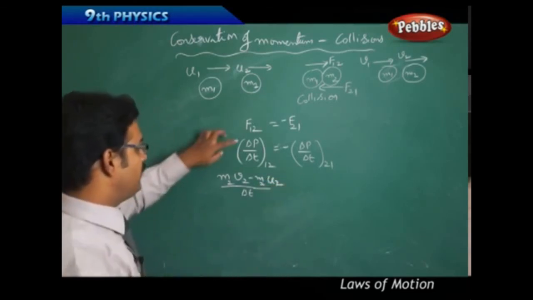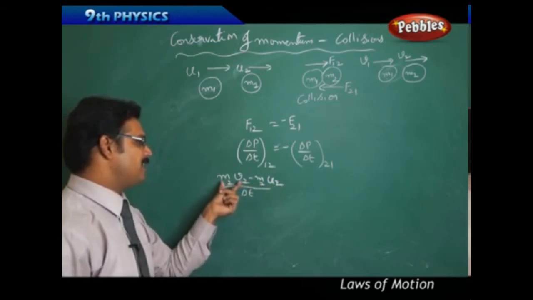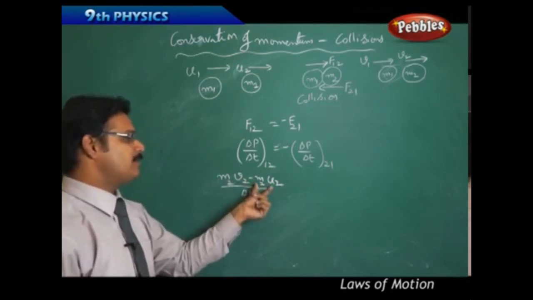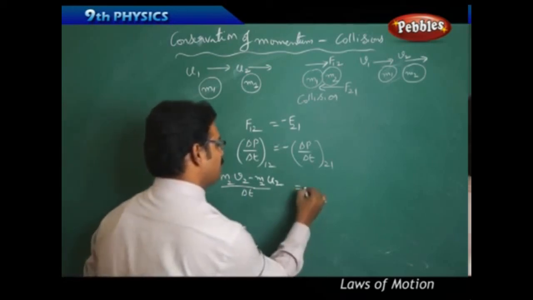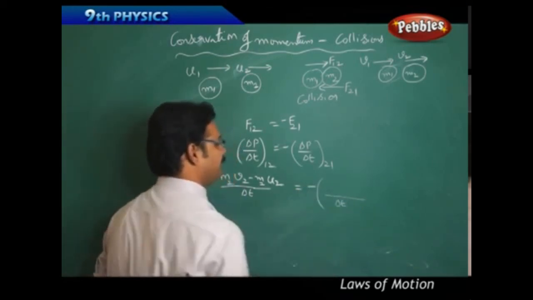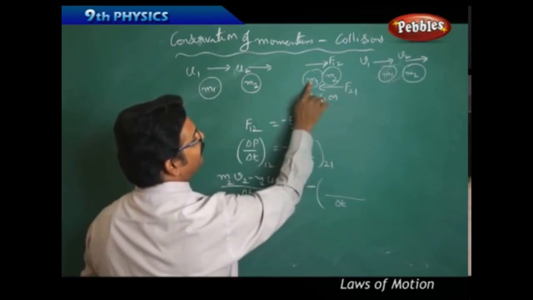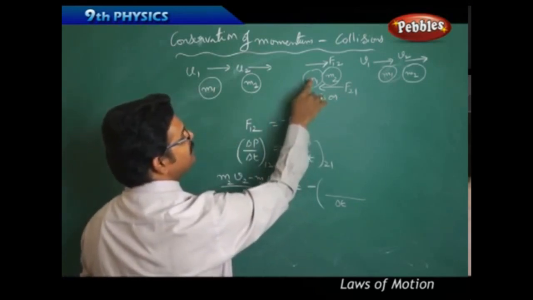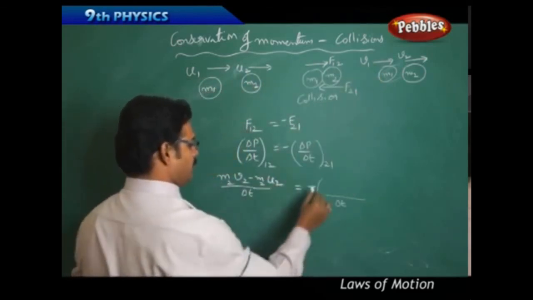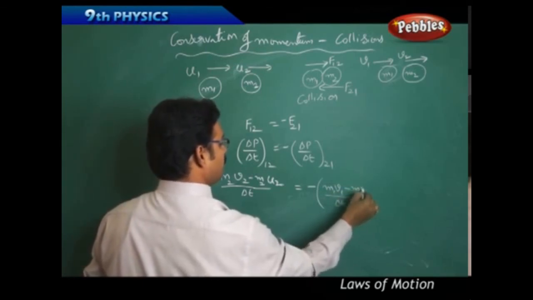I told you delta P is change in momentum, Pf minus Pi, final momentum minus initial momentum. That means final momentum of mass m2 minus initial momentum of mass m2, equals minus of delta P for F21, force by m2 on m1. Then m1 changes its initial velocity u1 to final velocity v1. So therefore m1 v1 minus m1 u1.